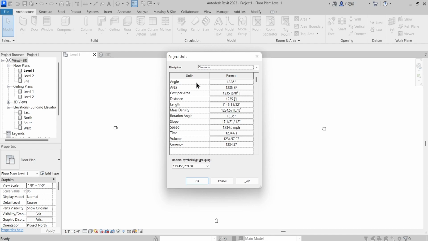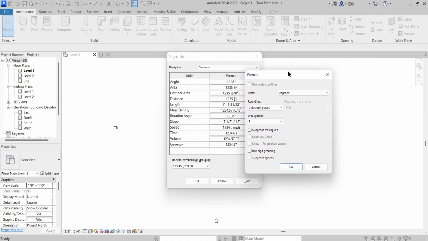The first is the angle, which measures the angle between two lines, two 3D elements, or between two objects. Here we also have gradient, radians, and degrees and minutes, but we will always be dealing with degrees. This is rounding. Rounding is like in AutoCAD, where we have precision 0.0, 0.00, 0.000.